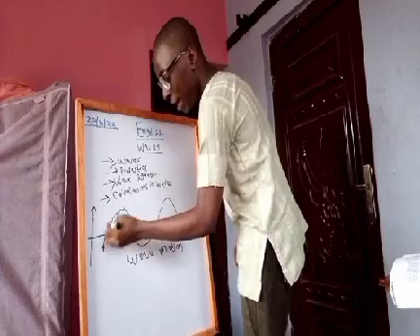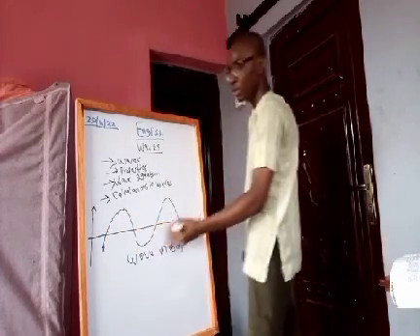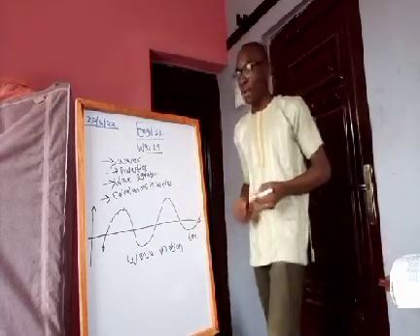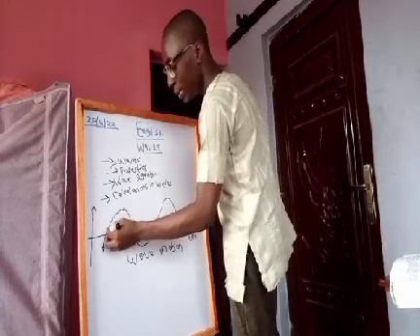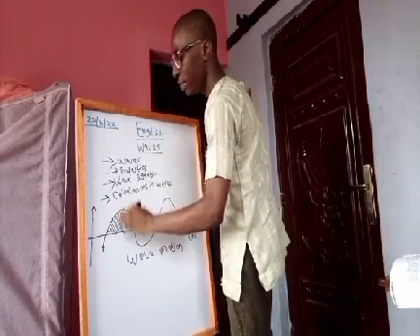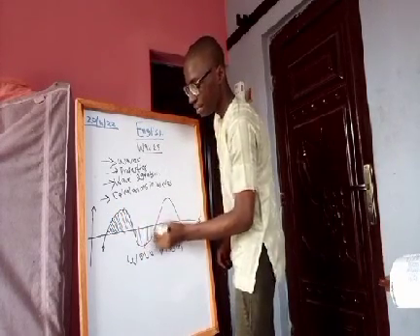Now when the particles are below their equilibrium position, they are in a negative displacement, and when they are above, they are in a positive displacement. So this shaded area here is for positive displacements, and this shaded area here is for negative displacements.